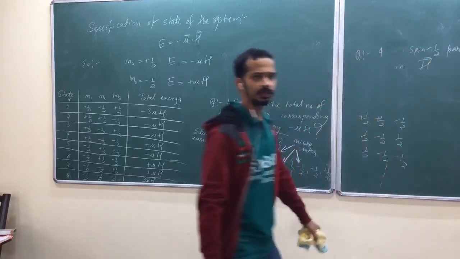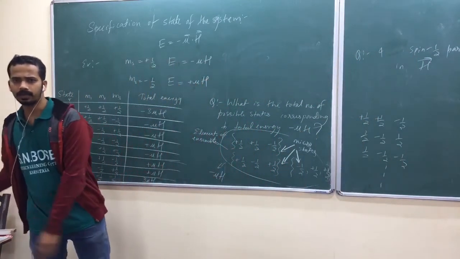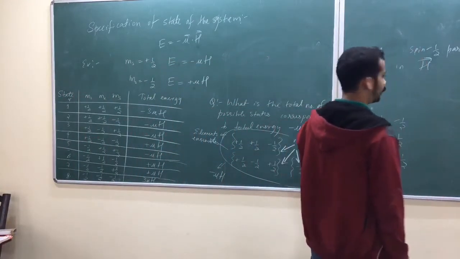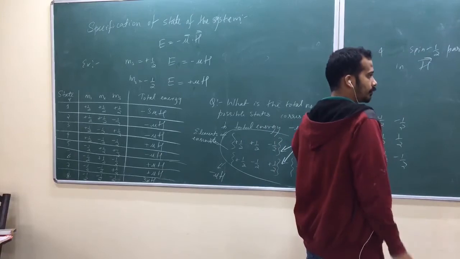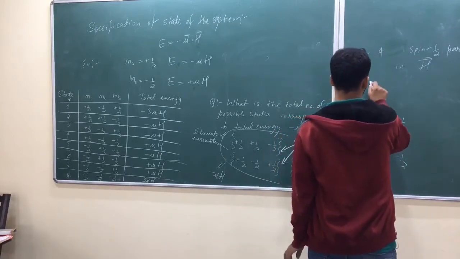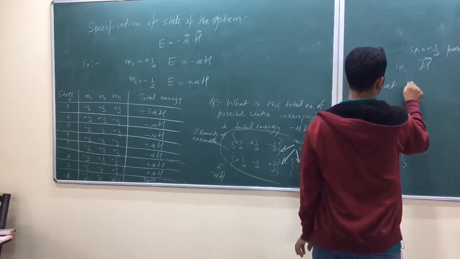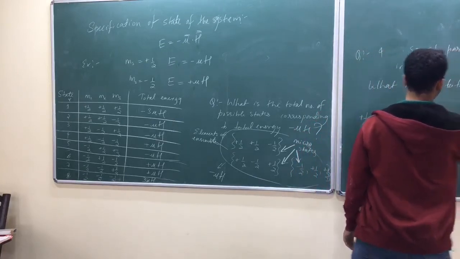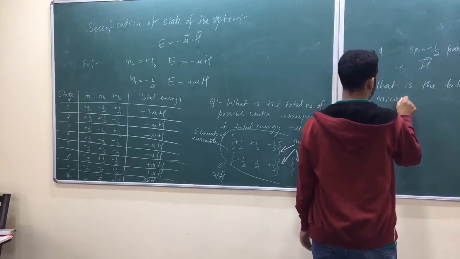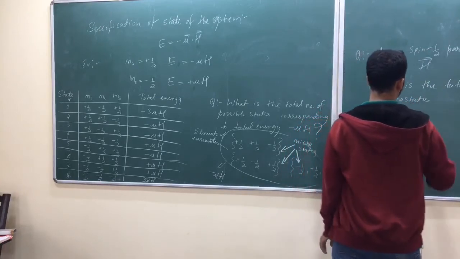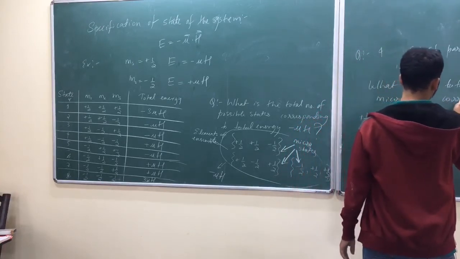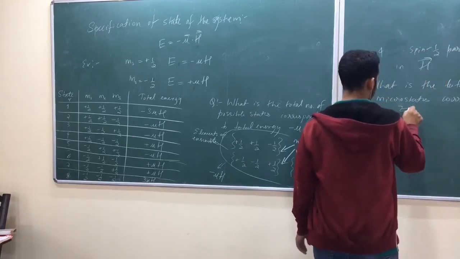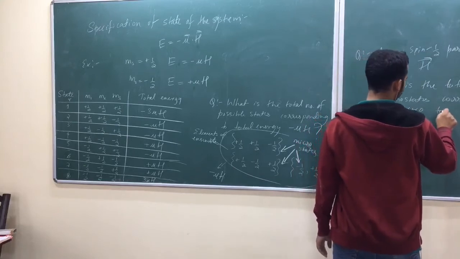Okay, H means external magnetic field, not Hamiltonian. So what is the total number of microstates corresponds to zero total energy?